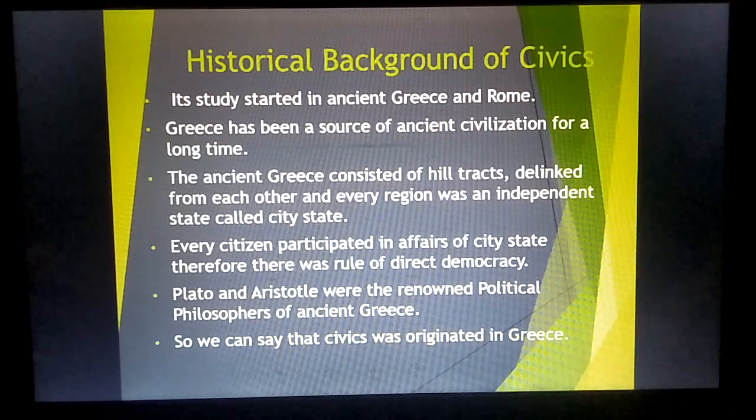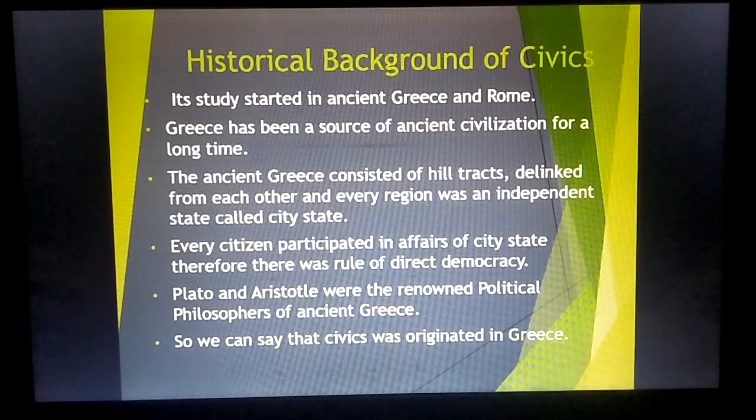Greece has been a source of ancient civilization for a long time. Ancient Greece consisted of hill tracts delinked from each other, and every region was an independent state called a city-state. This is a very important term in civics to understand, especially in the context of ancient Greece.